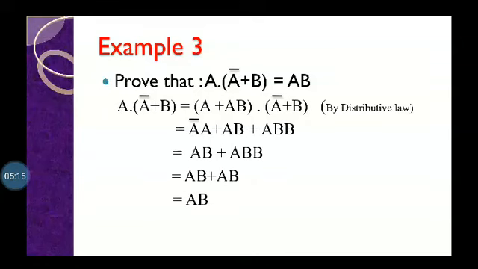Now next problem is (a plus b) into (a bar plus b) is equal to a into b. First we write (a plus b) into (a bar plus b) and solve by the distributive law. We multiply both the brackets: a a bar plus ab plus a bar b plus bb. After that, a into a bar is 0, and we get ab plus a bar b plus b. Now ab plus ab, that is ab.